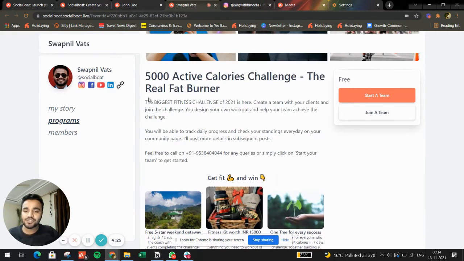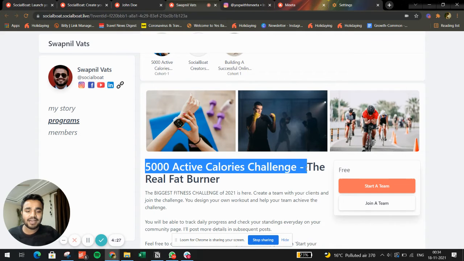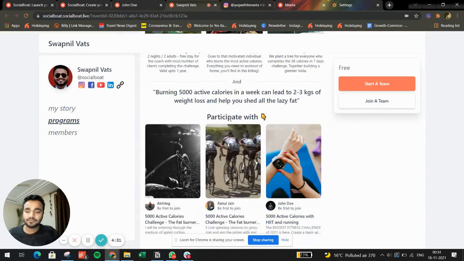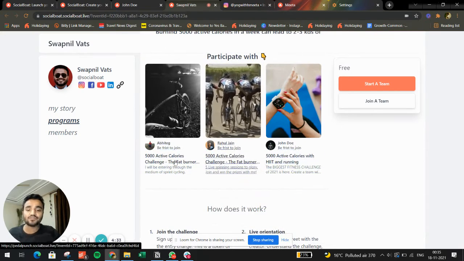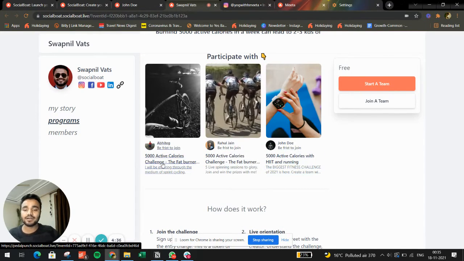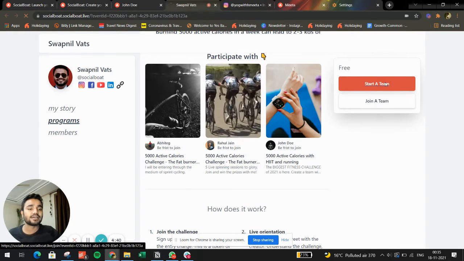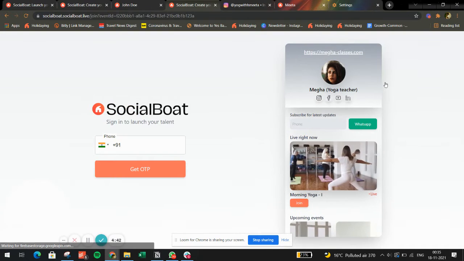So now I look at this challenge. I look at what this means. I have to burn 5,000 active calories in a period of 7 days. I can see that there are some other creators who've already joined this challenge. I can see Abhishek has joined. I can see Rahul has joined. What I can do is I can also start. I can create a team from here.